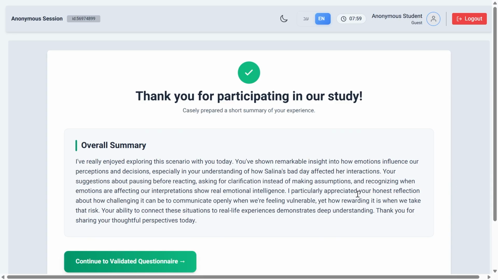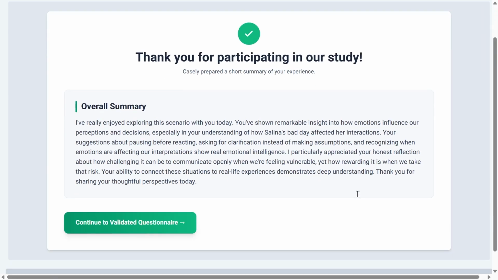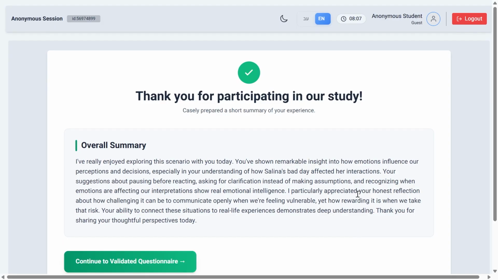At this stage, the system presents a personalized AI-generated summary following the Socratic dialogue. The summary is based on the simulation, the participants' responses, and the interaction with the Socratic coach, and is written in the participants' own language and tone. Its purpose is to provide a warm, non-judgmental reflection, reinforce a sense of being understood, and serve as a gentle emotional bridge before continuing to the next stages of the study.